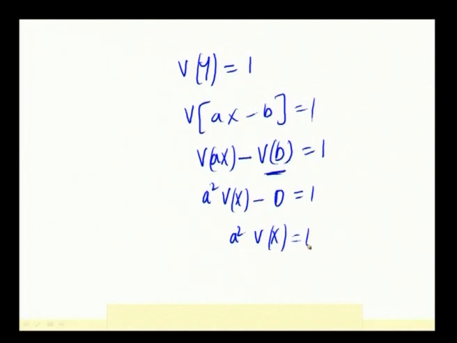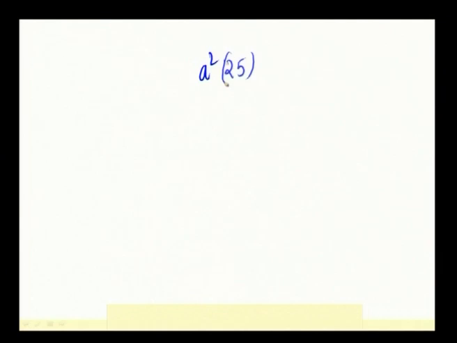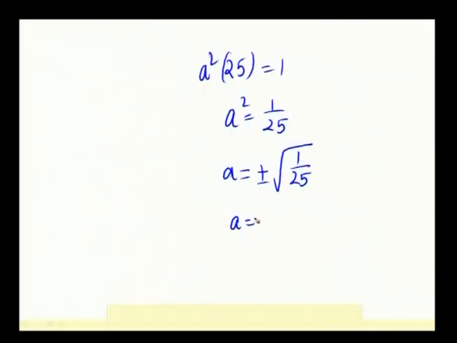So, what happens? Variance of x is given to be equal to 25. So, a square into 25 is equal to 1. So, a square is equal to 1 by 25 and a is equal to plus or minus root of 1 by 25. Since a is given to be positive in the question itself, we have to take only the positive sign. So, a is equal to 1 by 5. We have found out the a value.